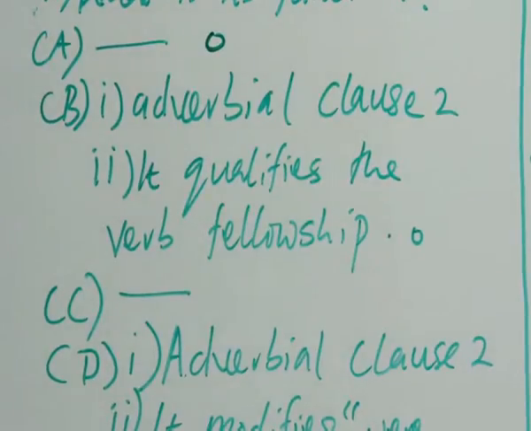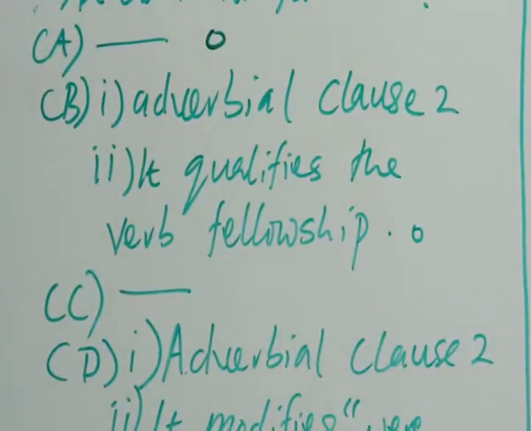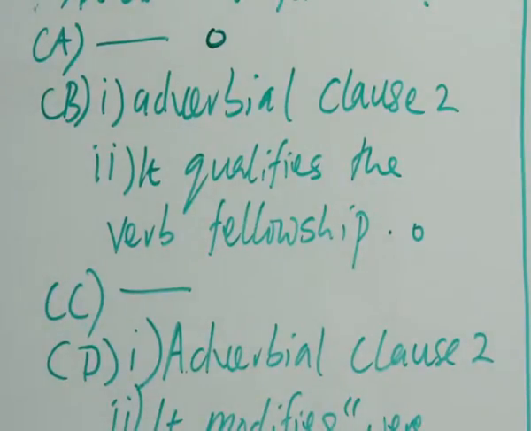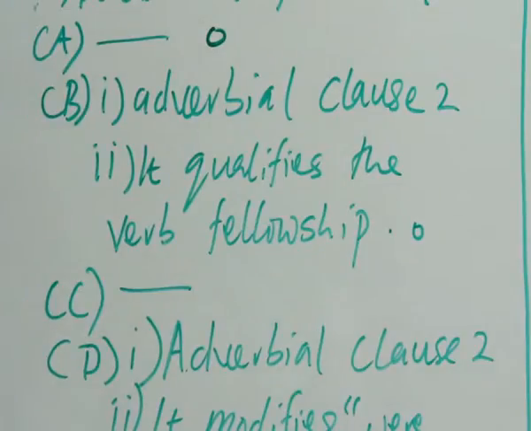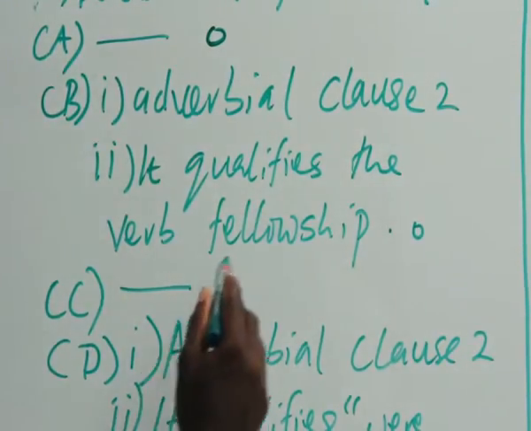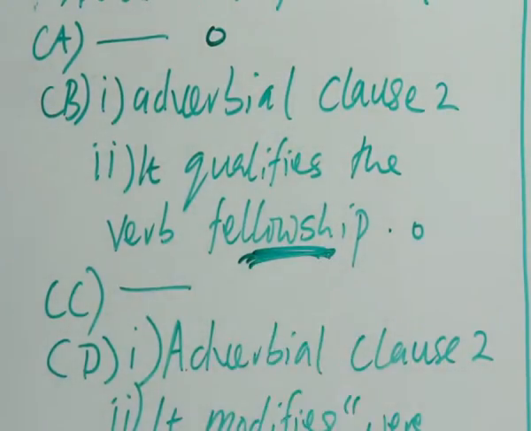Okay, so after that, candidate B tells us adverbial clause, and that is correct. So we'll give candidate B the 2 marks there. That's question 9.1. What of question 9.2? Candidate B wrote that it qualifies the verb "fellowship." Fellowship is not a verb. Fellowship is a noun, an abstract noun.